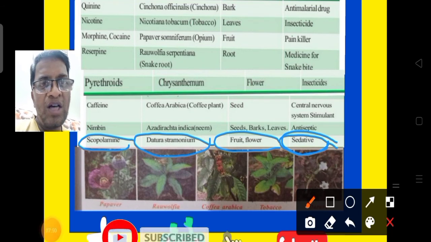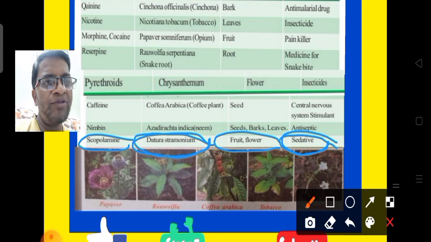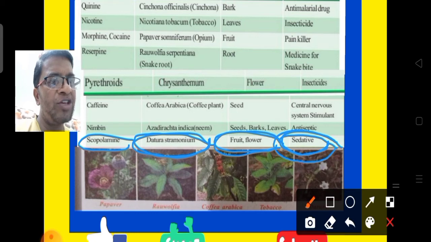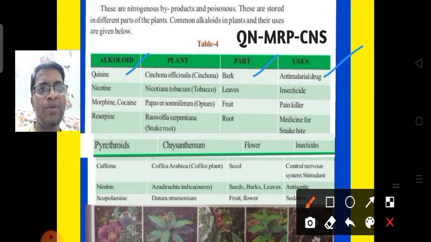Yes, the last alkaloid name is scopolamine. From which plant can we get it? Datura stramonium plant we can get this alkaloid. Yes, from which part? From fruit and flower we can get it. It is used as a sedative. Sedative means it is used for reducing the irritation. From this table, they are mainly asking the alkaloid name.